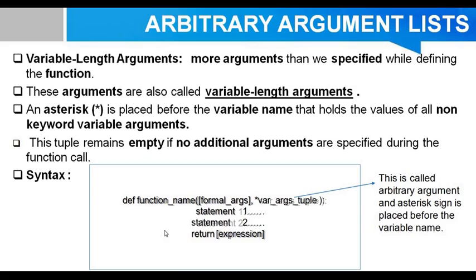So here is the syntax: the function is defined by the def keyword, followed by the function name, then the formal arguments, and with the star it is the type of variable length argument. So this is a variable length argument or arbitrary argument, and the asterisk sign is placed before the variable name. Okay, so let's have an example of this.